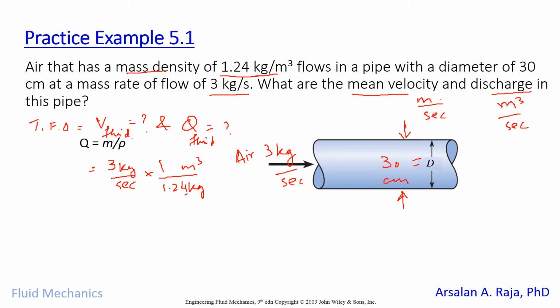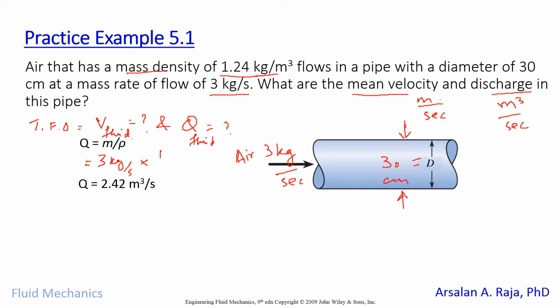If you see here, kilogram cancels kilogram, and you will get the volumetric flow rate as 2.42 cubic meter per second, because we divided 3 kilogram per second